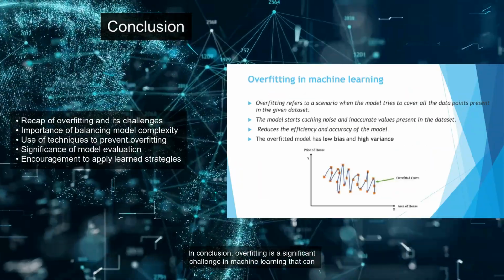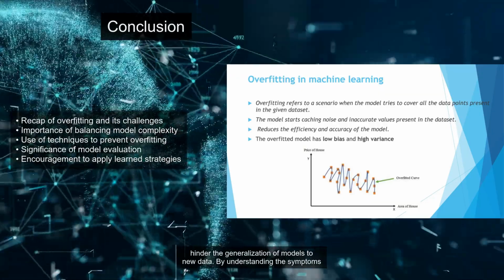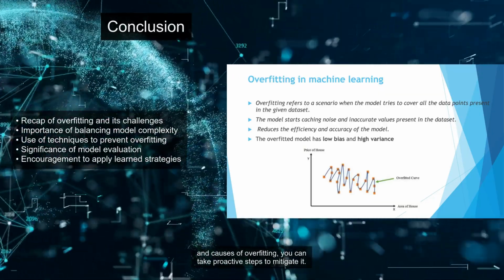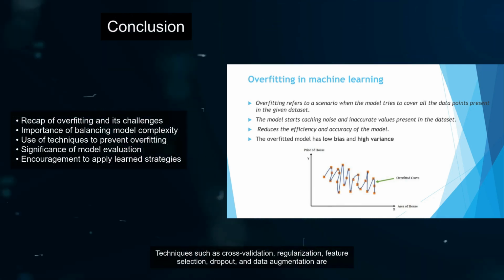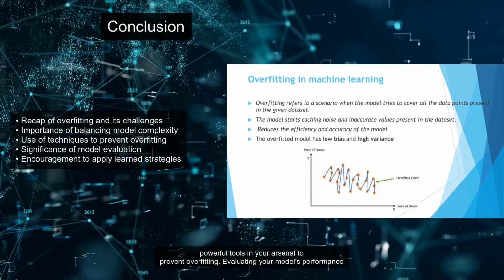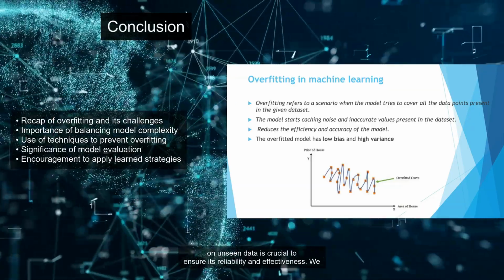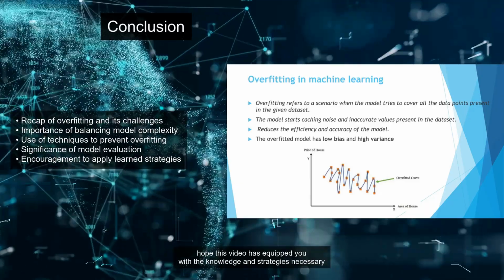In conclusion, overfitting is a significant challenge in machine learning that can hinder the generalization of models to new data. By understanding the symptoms and causes of overfitting, you can take proactive steps to mitigate it. Techniques such as cross-validation, regularization, feature selection, dropout, and data augmentation are powerful tools in your arsenal to prevent overfitting. Evaluating your model's performance on unseen data is crucial to ensure its reliability and effectiveness.